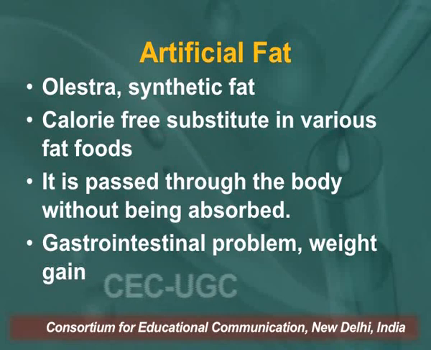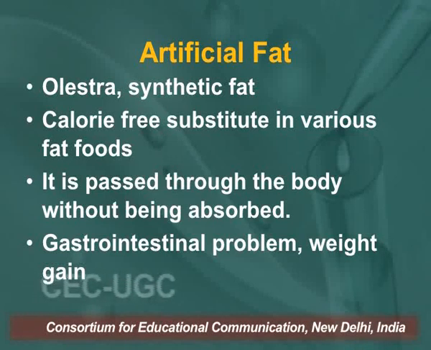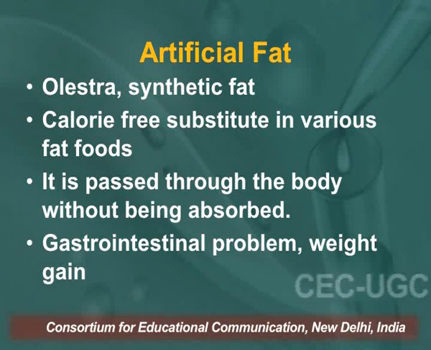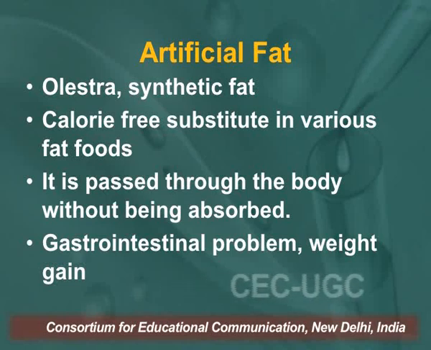Olestra is a brand name which we can find in eating things like pizza, burger, and many other products. This is a brand name of an artificial fat, Olestra, and we call it synthetic fat, man-made fat.